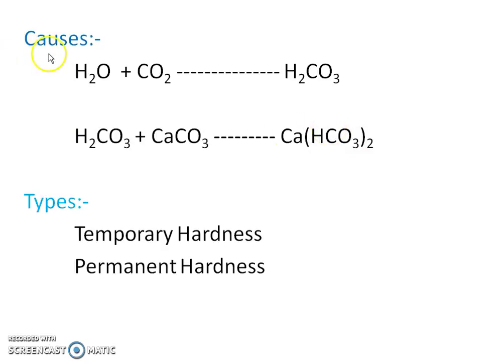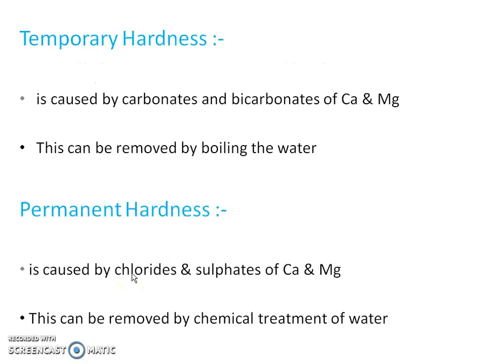Now after causes, we'll see what are the important types of hard water. There are two types of hardness of water. One is temporary hardness and one is permanent hardness. Now we'll see that temporary hardness is caused by carbonates and bicarbonates of both the metal ions, that is calcium